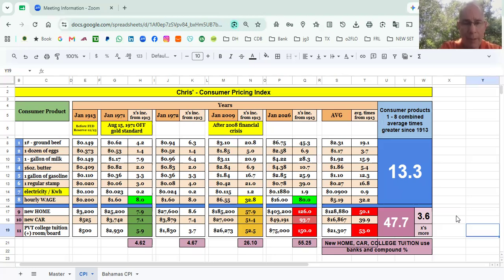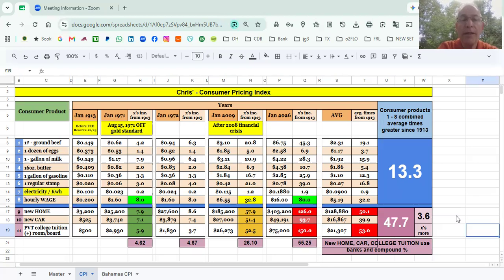So my family, my dad worked, my mom stayed at home. There were 5 children, 7 of us in the family. We went to private school. We had 1 car. We lived on an acre and a half of land. We had an in-ground pool in the backyard, and we went on vacation. So this is why I believe the silent generation is the richest generation, because everything is in alignment with the hourly wage. Now we're going to start seeing where it gets out of whack. The new home, new car, and college tuition is going to be escalated more than the hourly wage.